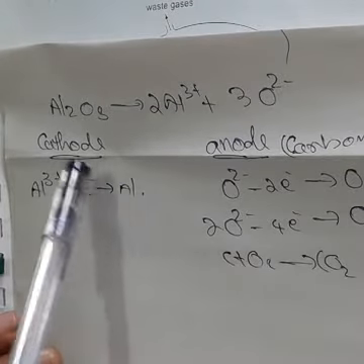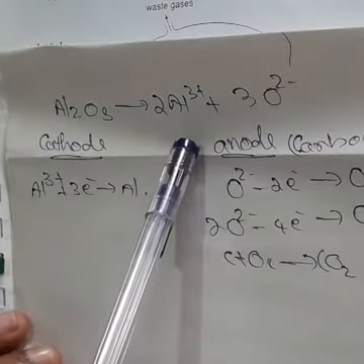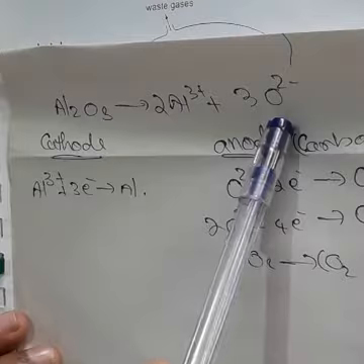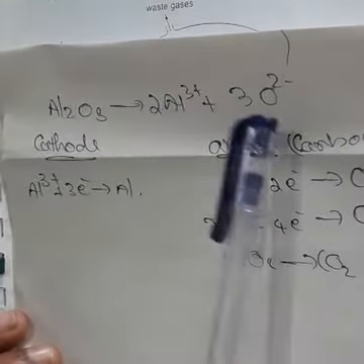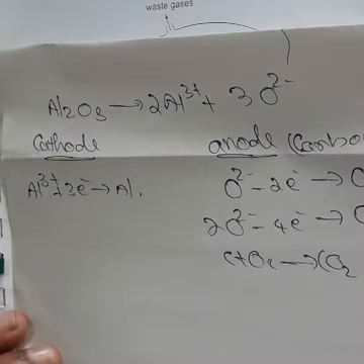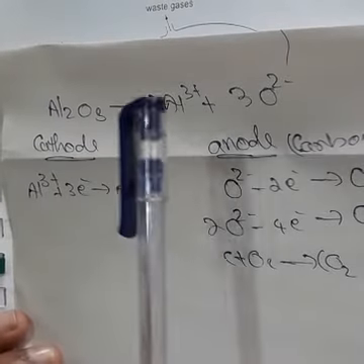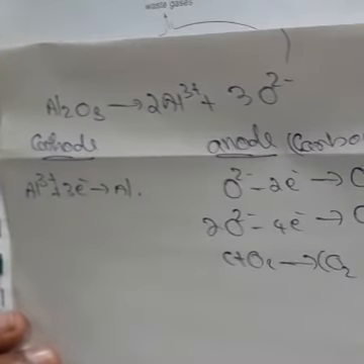At a high temperature Al2O3 gives Al3+ and O2-. Using the periodic table, you know the charge of aluminum is 3 plus and oxygen is 2 minus. So Al2O3 gives Al3+ and O2-.